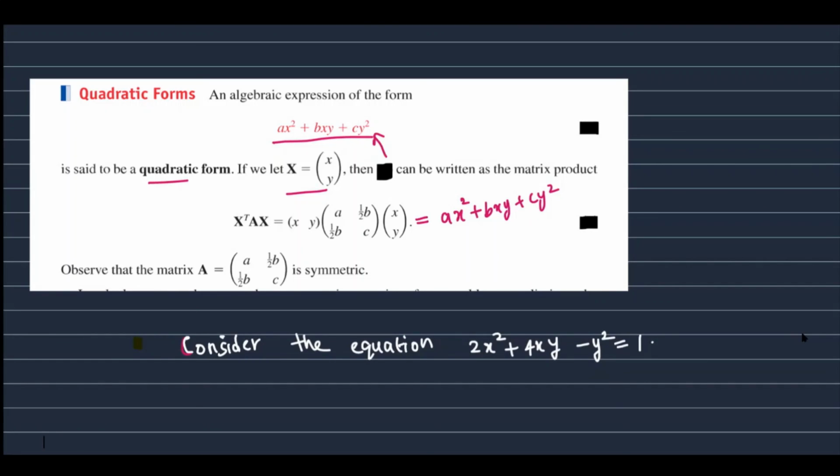This is a quadratic equation since it is of the form ax square plus bxy plus cy square. If we compare it, we see that a equals 2, b equals 4 and c equals minus 1.